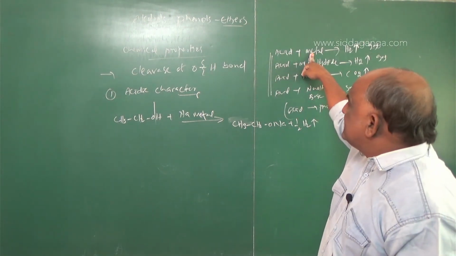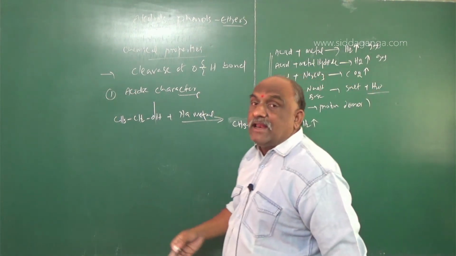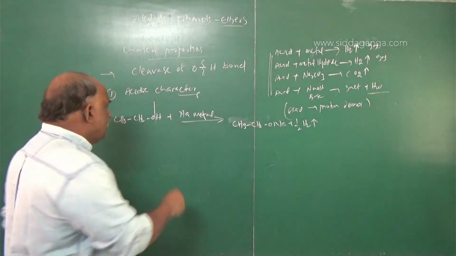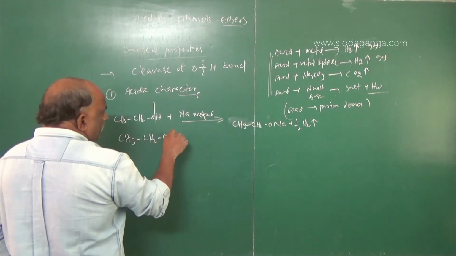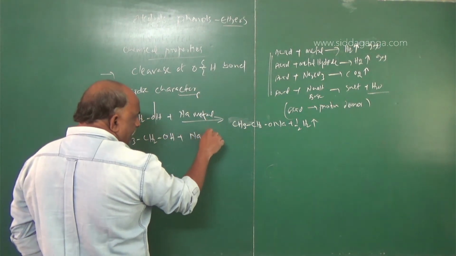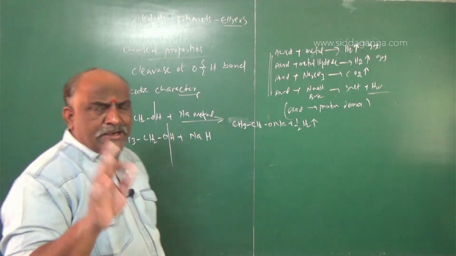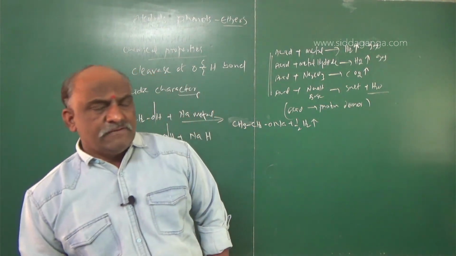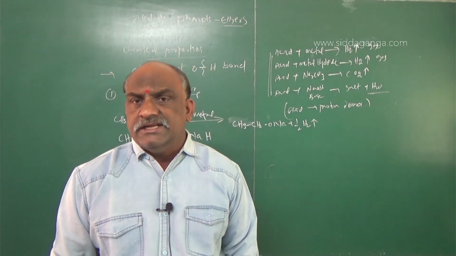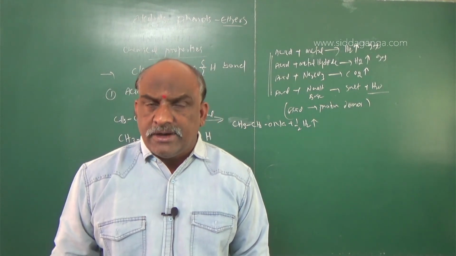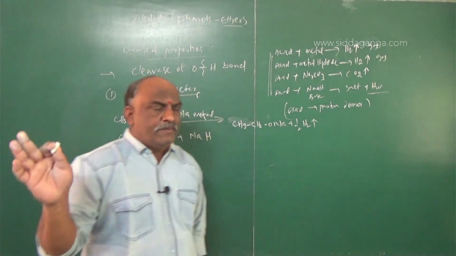So condition 1 satisfied means it is an acid. Alcohol is an acid. When alcohol reacts with metal hydride, CH3CH2OH plus NaH, the same reaction occurs. Here also only the OH bond breaks. If a question gives alcohol as the substrate and a metal compound as the reagent, your target is simply to break the OH bond.